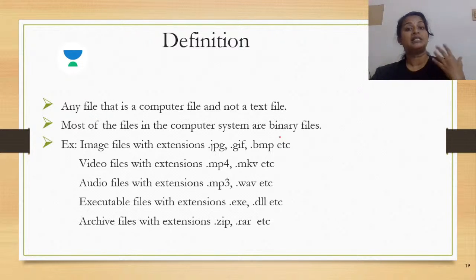Now, what exactly is the meaning of the word easily? Easily in the sense that since it is stored in a format understandable by a machine, no translation is needed, right? If you're storing something in a human understandable form, to get it executed you need to convert it into machine language, and only then can it be executed, isn't it? But when you're talking about binary files, it is itself in a form understandable by the machine. In that case, a conversion is not needed, and hence it is easier and faster working with binary files.